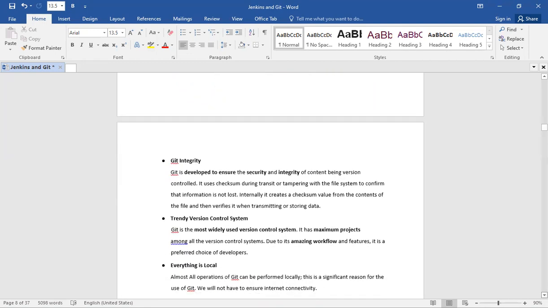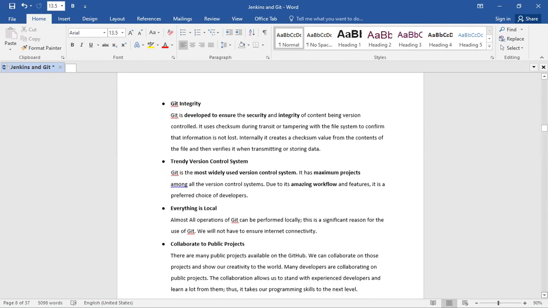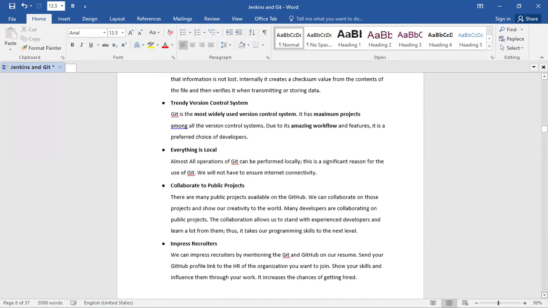First thing, Git integrity. Git is developed to ensure the security and integrity of content being version controlled. It uses a checksum during transit or tampering with the file system to confirm that information is not lost. Internally, it creates a checksum value from the content of the files and then verifies it when transmitting or storing data.